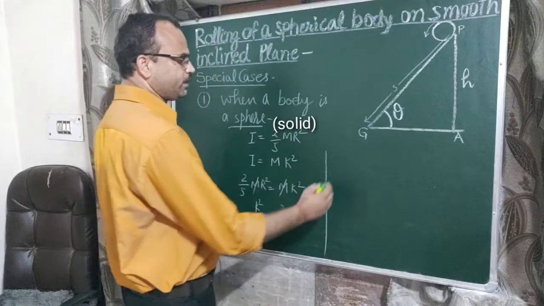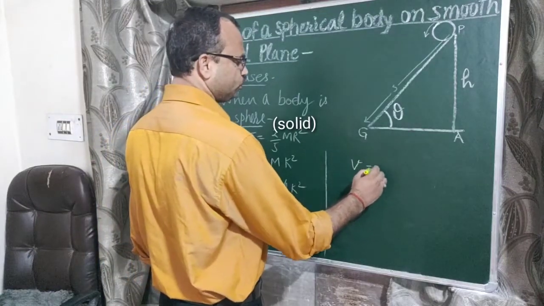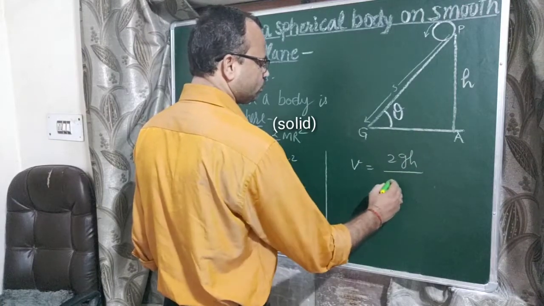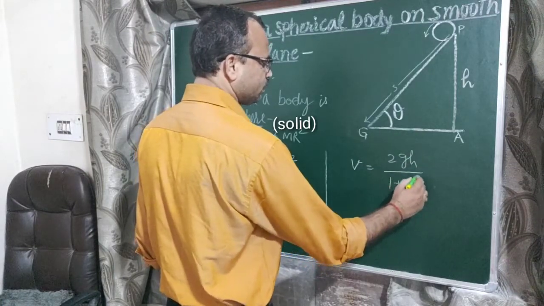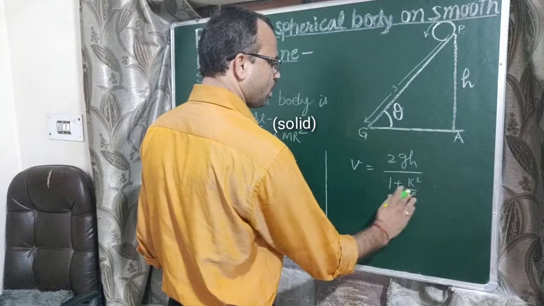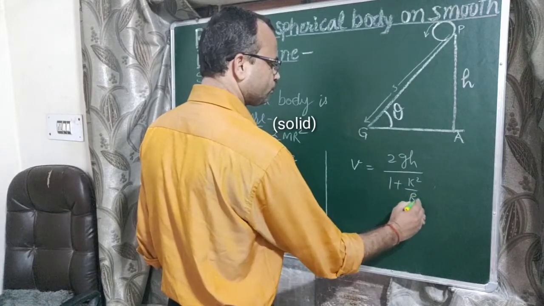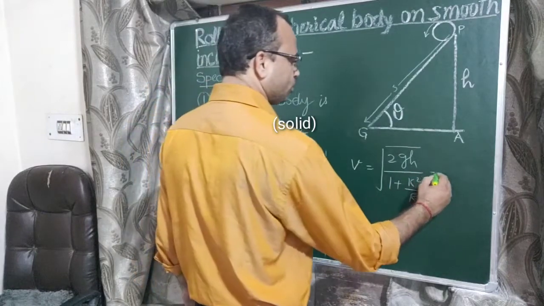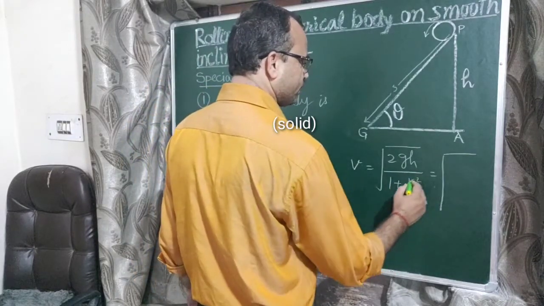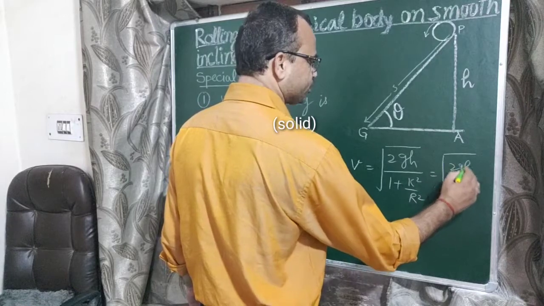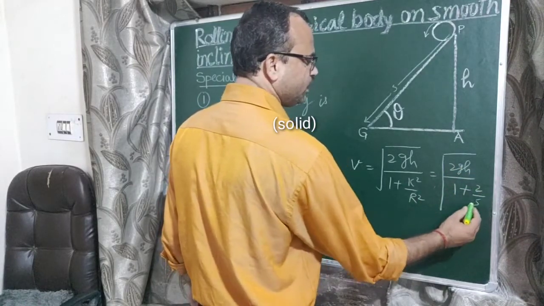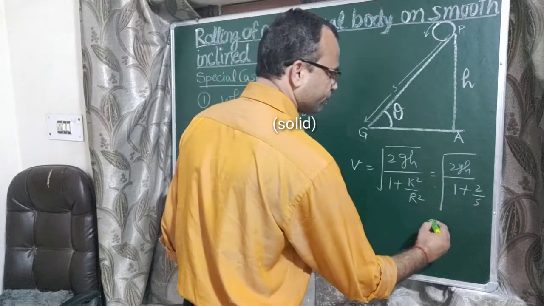So as we know that v equals the square root of 2gh upon 1 plus k²/r². Now substitute the value of k²/r². So 2gh upon 1 plus 2/5, means 5 plus 2 is 7/5.